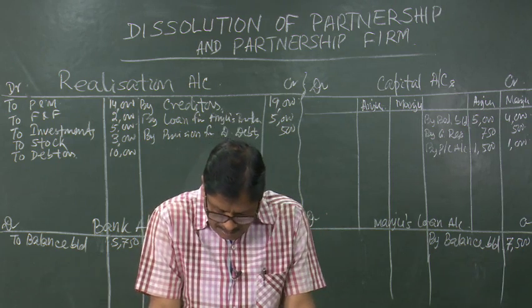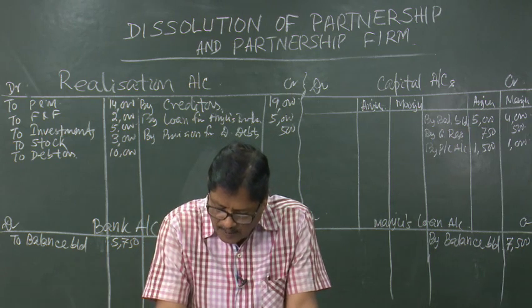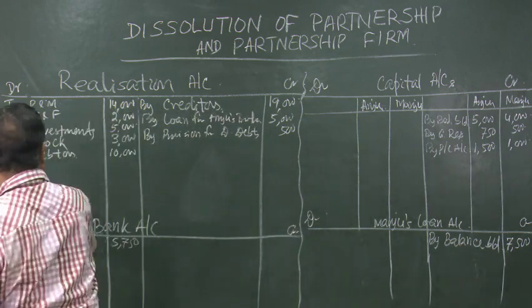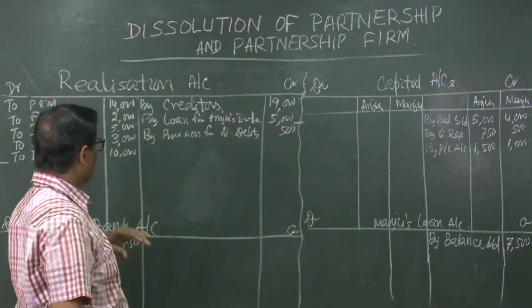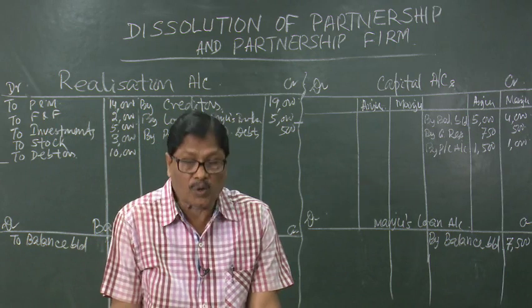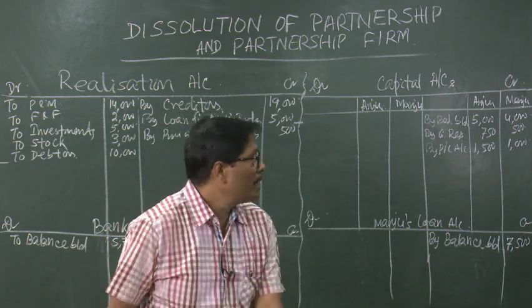The firm was dissolved and Anju took over the investments at an agreed value of rupees 4,000. So, when investments are taken over by Anju for 4,000 rupees, the entry will be Anju account debited.